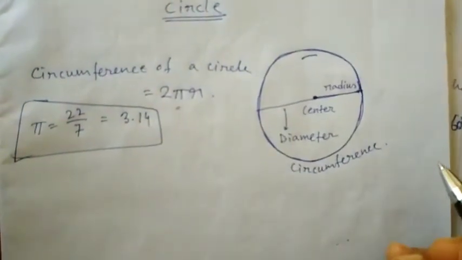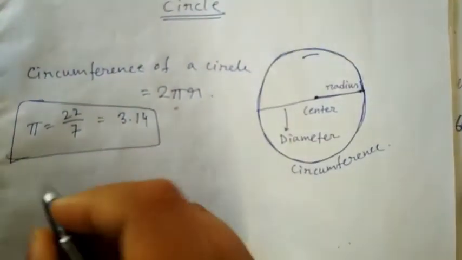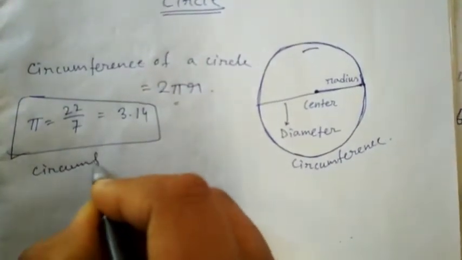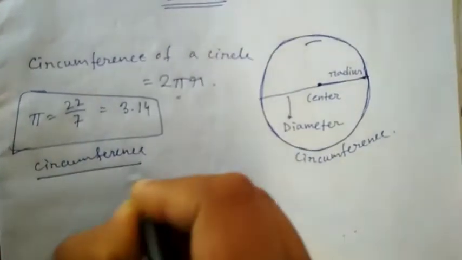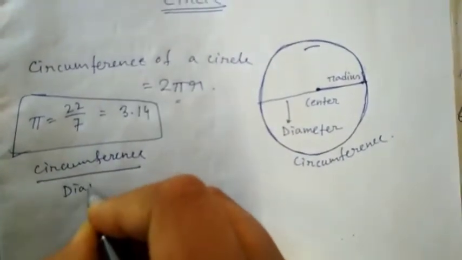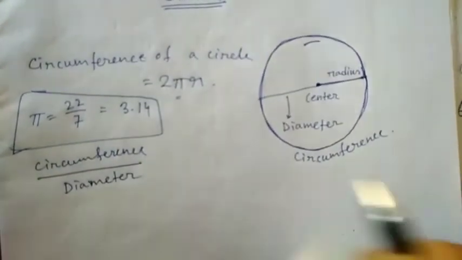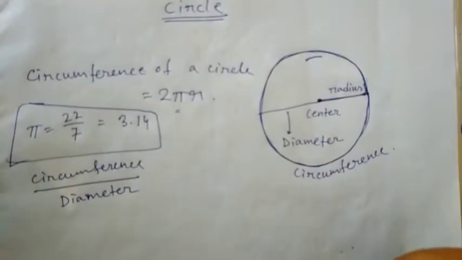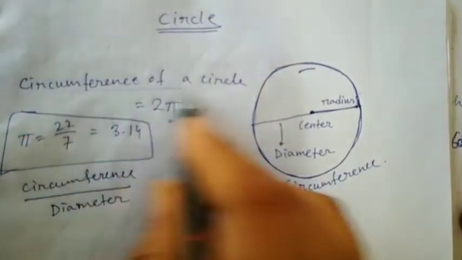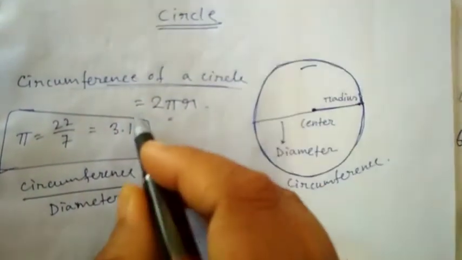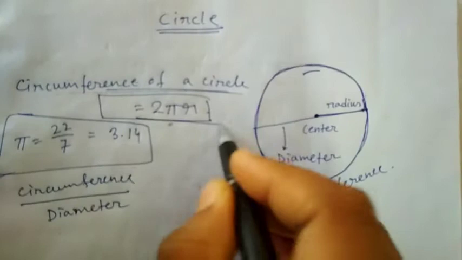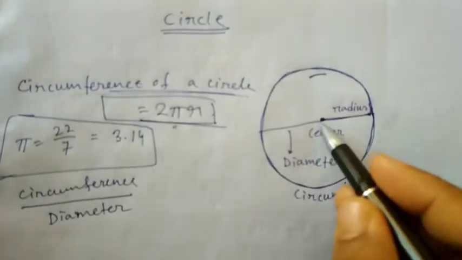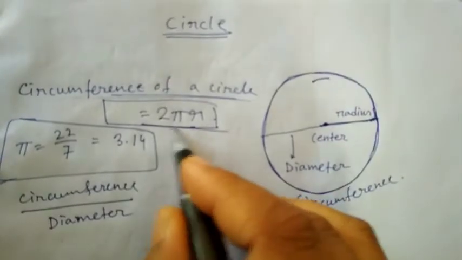Okay, and the definition of pi: I can say the ratio of the circumference and the diameter is called pi. Okay, the ratio of the circumference and the diameter is called pi. So for the circumference of the circle, we get 2 pi r. So if we know the radius of a circle, we can find the circumference.